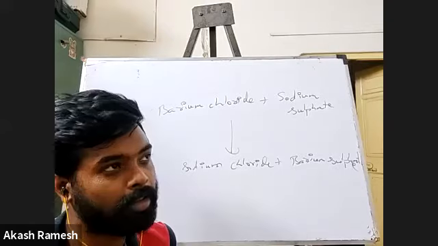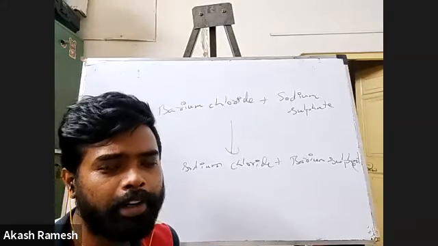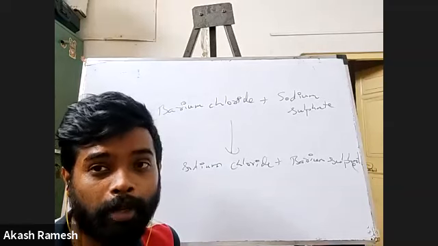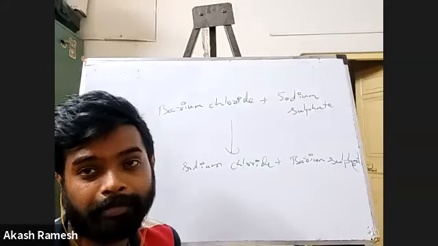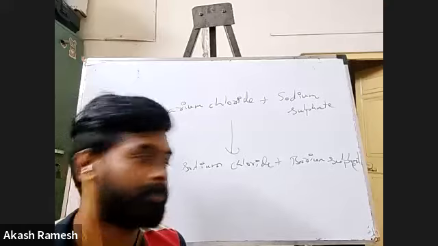Sir, the equation is BaCl2 plus NaSO4 gives NaCl plus BaSO4. Okay, everything else is correct. Only one of the compounds is wrong. What did you write for sodium sulfate? NaSO4, sir. That's where it is wrong. The rest of all the things are correct. Is it Na2SO4, sir? Yes, Na2SO4. BaCl2 plus Na2SO4 gives NaCl plus BaSO4. Balanced. Yes, Kumar, you're right.